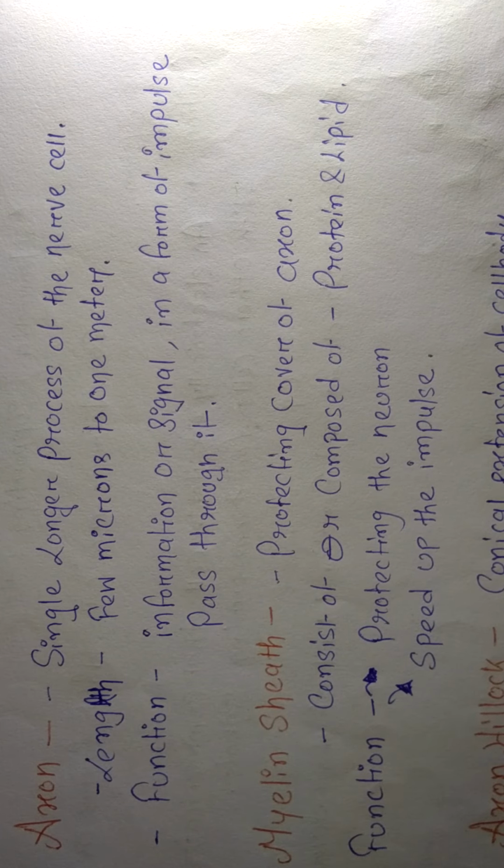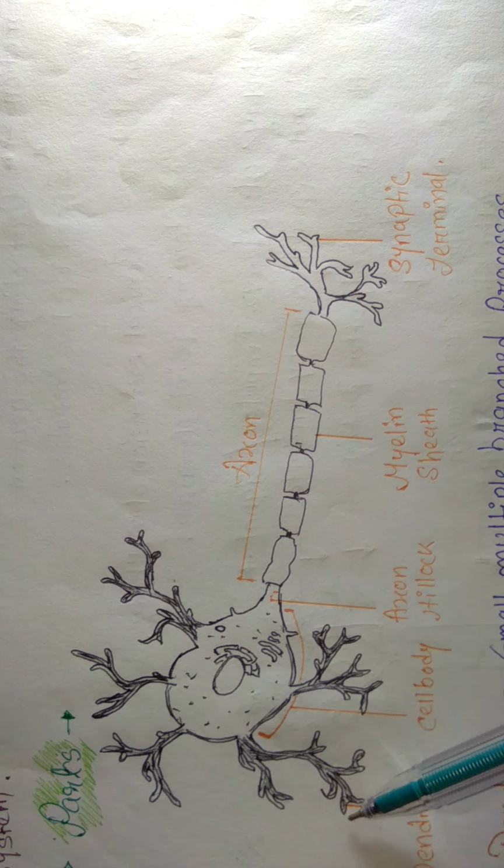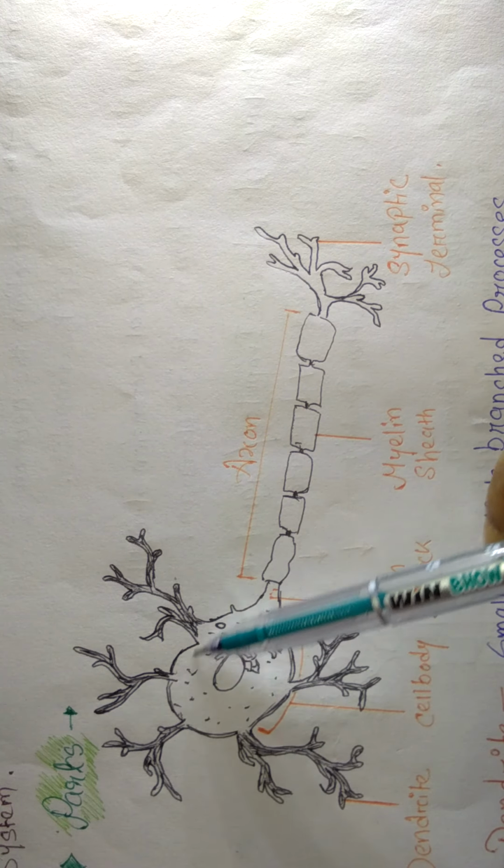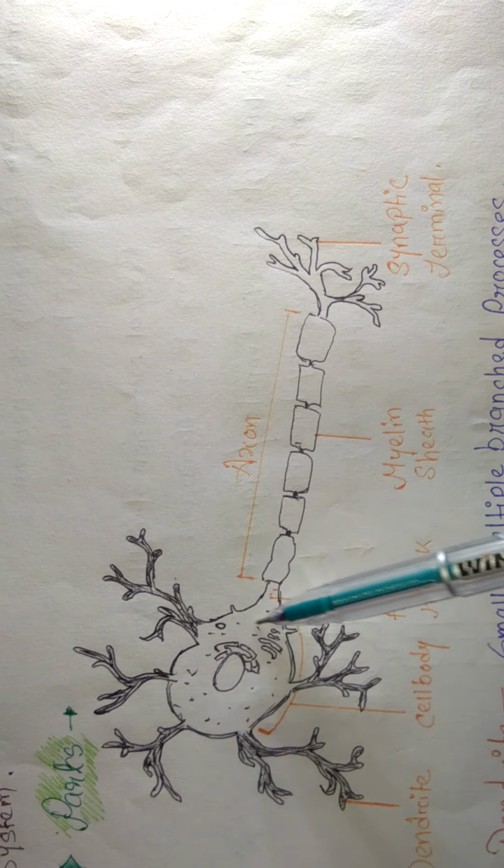Here the dendrite receives the information. Here the protein gets synthesized, the Golgi apparatus packs them up, vesicles take them from one neuron to another neuron, and then they pass through the axon. I hope the axon is clear.